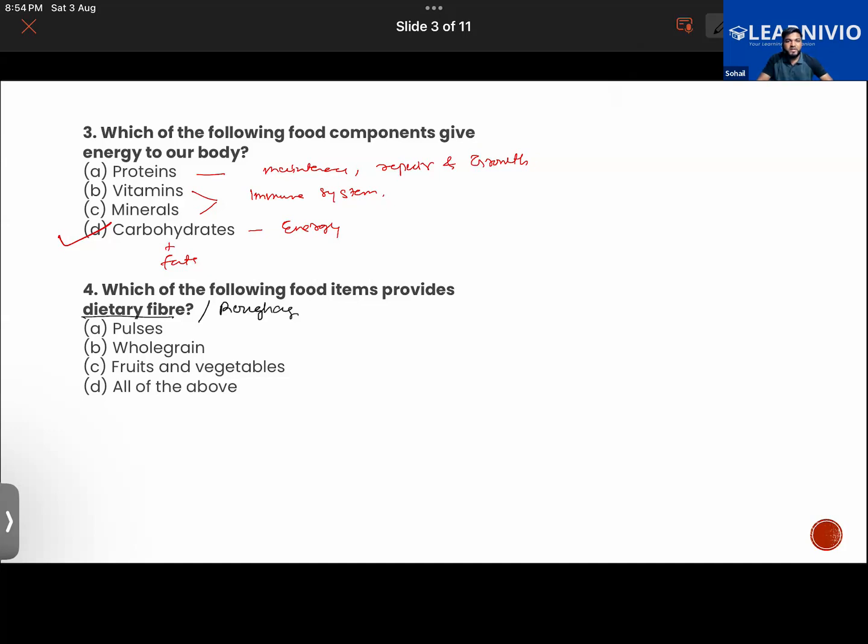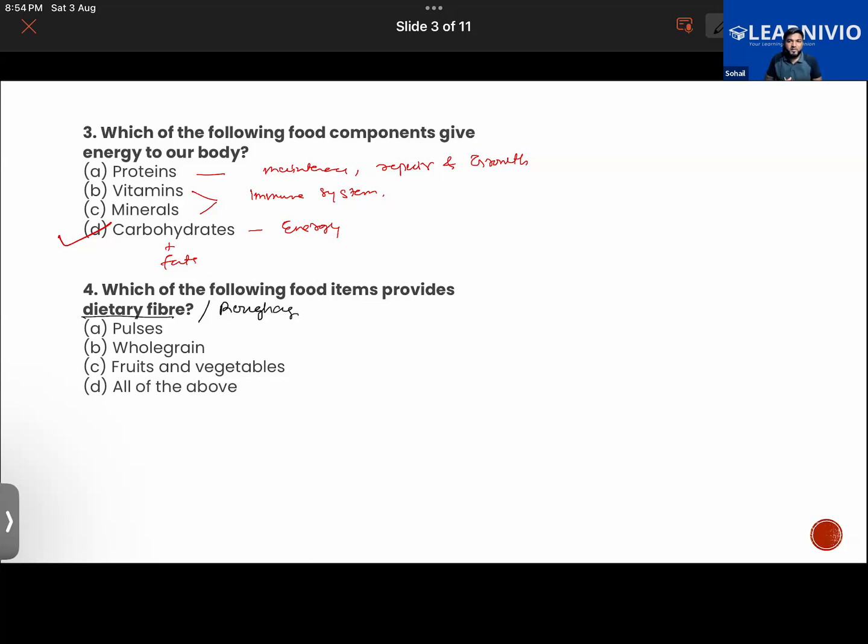It is basically a component that is present only in plant-based food. If you are eating plant-based foods, whether it be spinach, different kinds of nuts, fruits and vegetables, pulses, whole grains, all of them contain this dietary fiber, that is roughage.